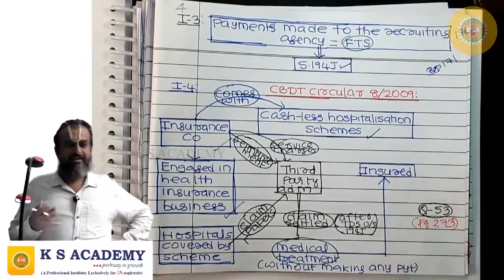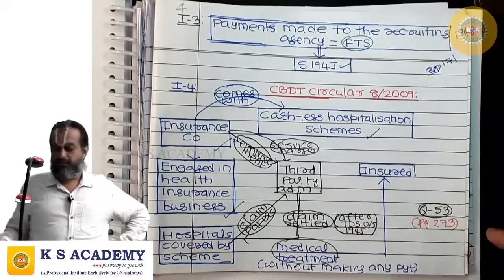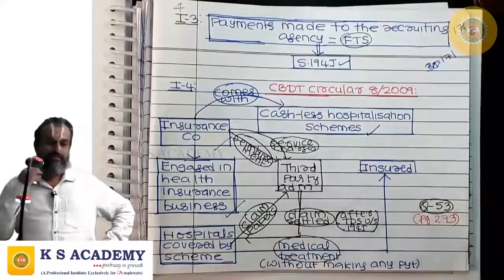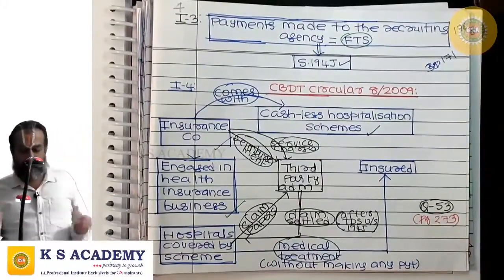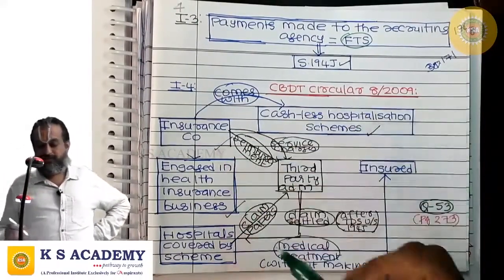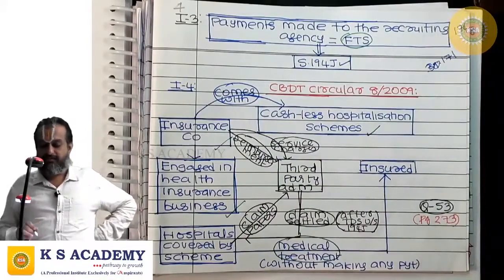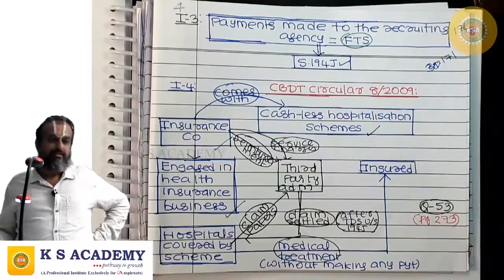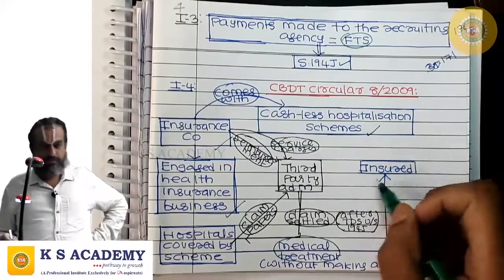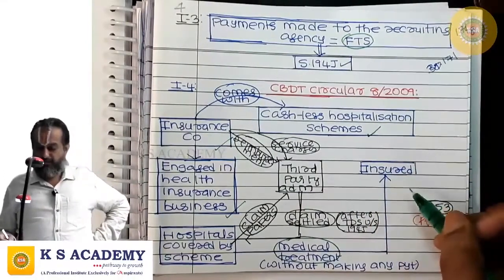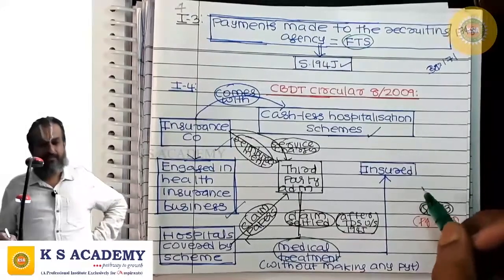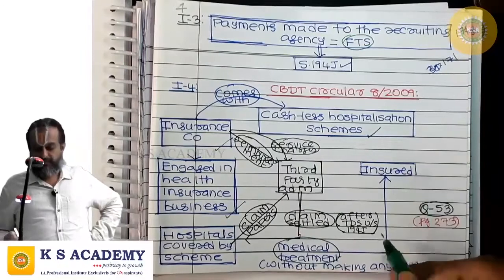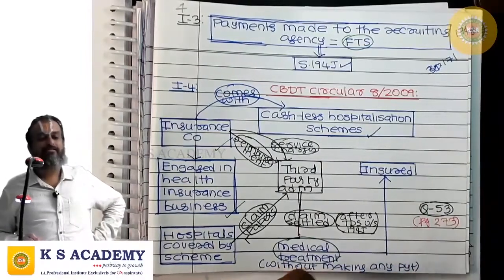So there are various mediclaim insurance policy schemes mooted by the insurance companies to be more competitive. So an insurance company engaged in health insurance business comes with an attractive cashless hospitalization scheme whereby the insured, if he is suffering from any disease or ailment and requires medical treatment, can get admitted in the hospital covered by the scheme